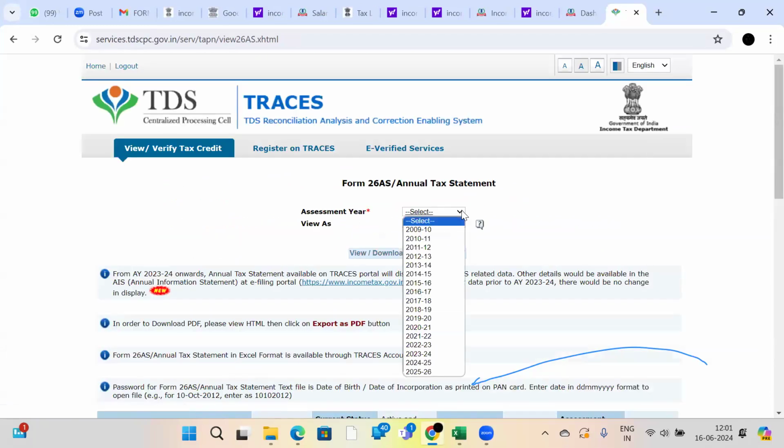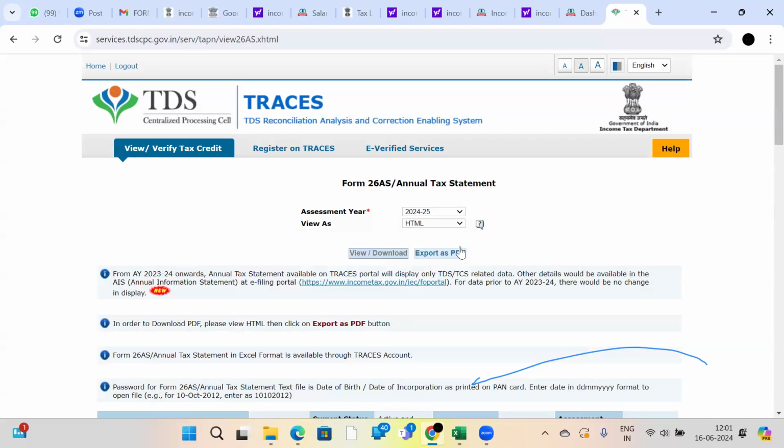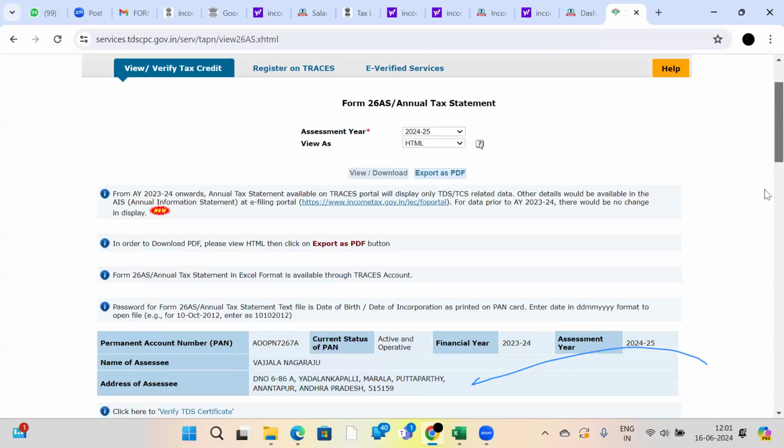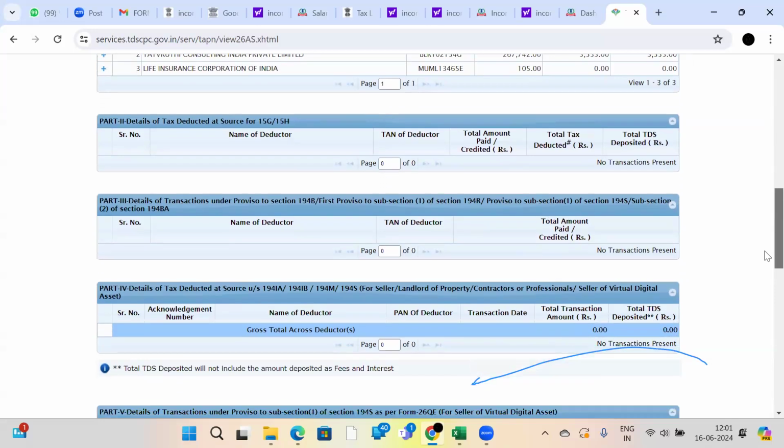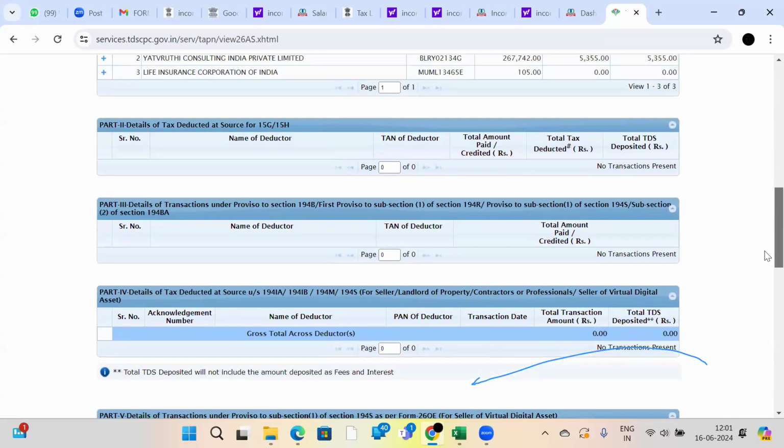Select the assessment year here. The present assessment year is 24-25. View as HTML or text, whichever you want. Just click on view or download. It will load like this. You will get your statement like this.